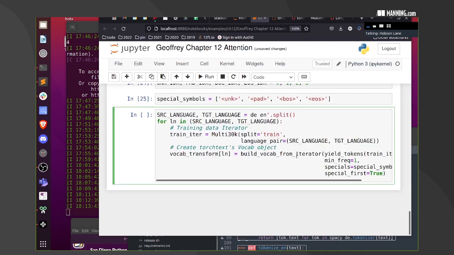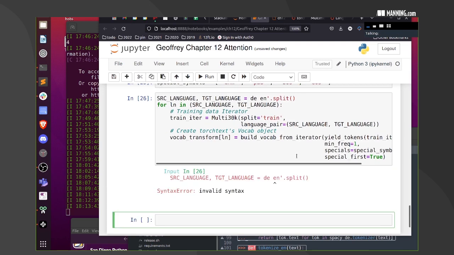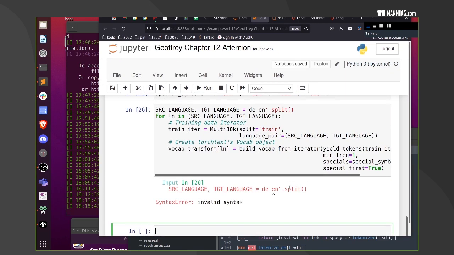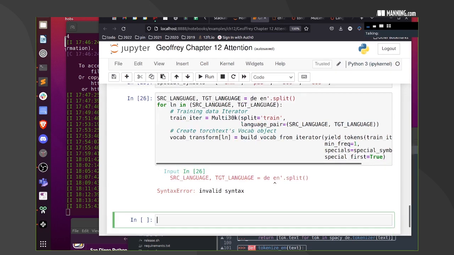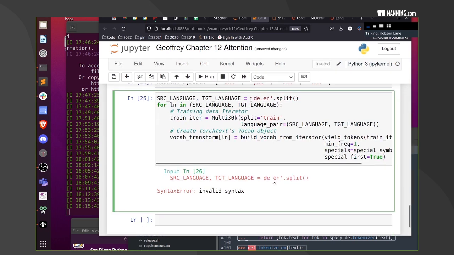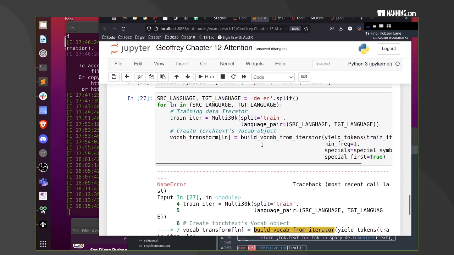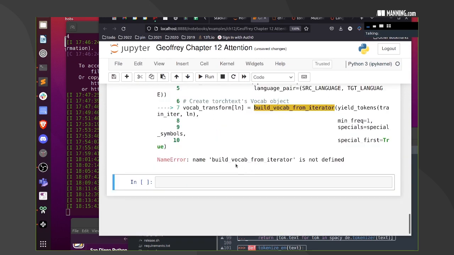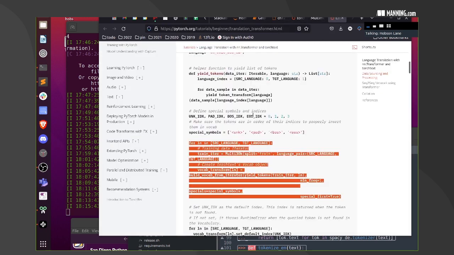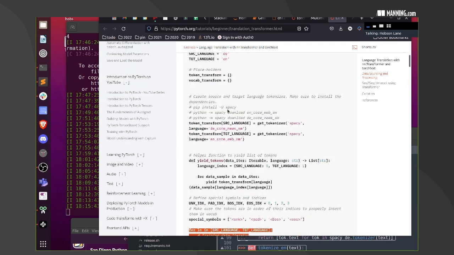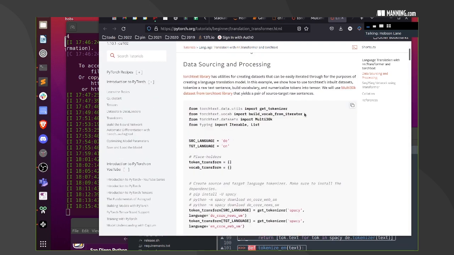Maybe this will work. Oops, I didn't put quotes. Build vocab from iterator is not defined. Good. Let's see if that's something they imported. Build vocab from iterator. Yep, sure enough, they imported it.